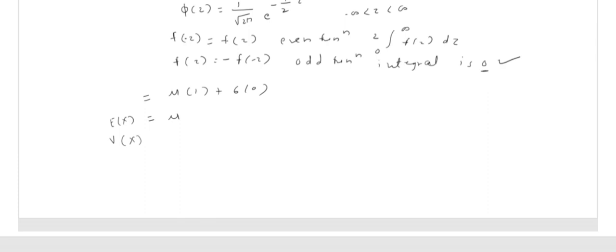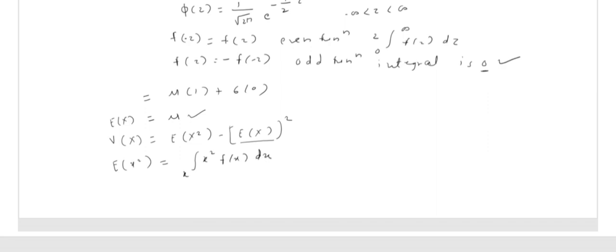What is the formula? Variance of x is equal to expectation of x square minus expectation of x, bracket square. Over here we know the value of expectation of x. It is mu. So we need to find this expectation of x square. So let me write the formula. You know the formula, no? It is integration over the range of x square f of x dx.